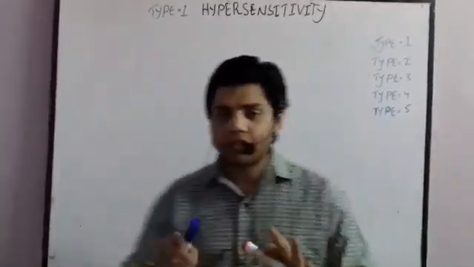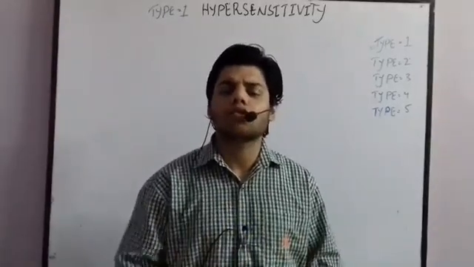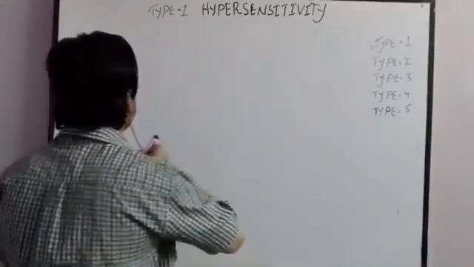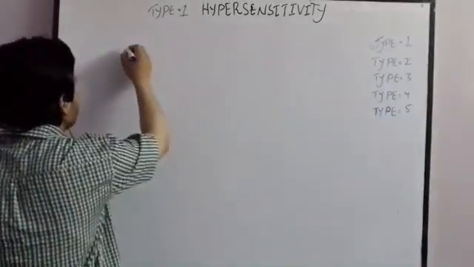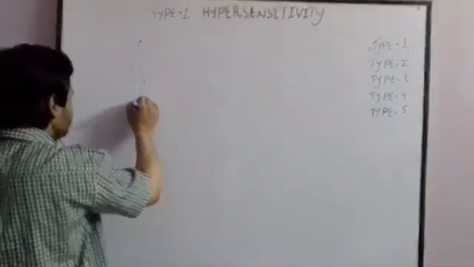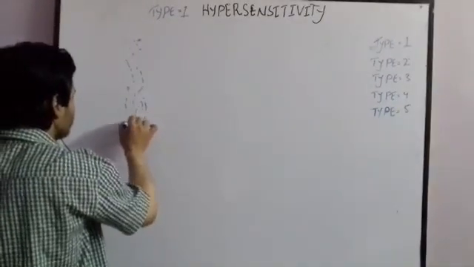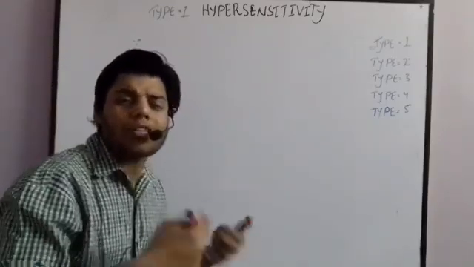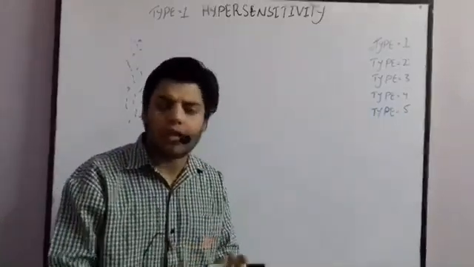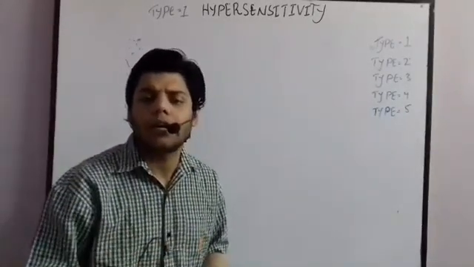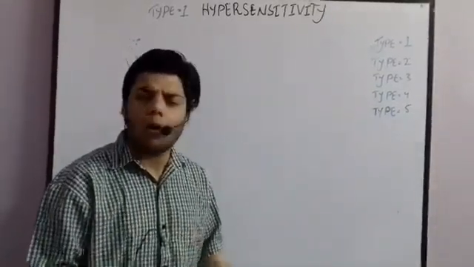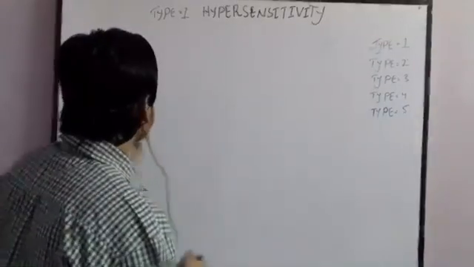Now, first of all, what actually happens? Let's suppose a person is exposed to an allergen. Let's suppose these dots are representing the allergen, or we can say pollen, dust. Dust contains a lot of things. It may contain pollen, animal tissue, dandruff, pathogens, useful substances, harmful substances as well. So let's suppose we take dust particles.